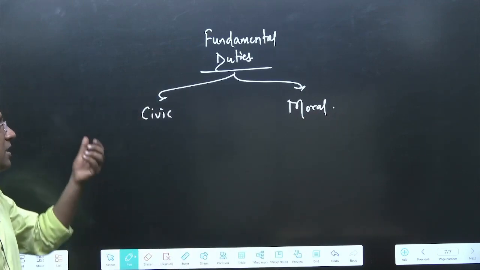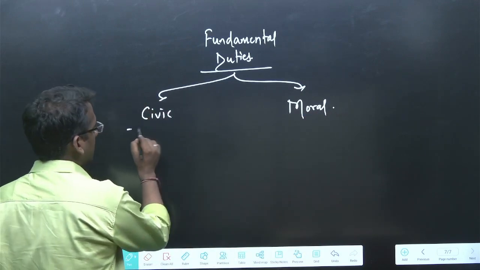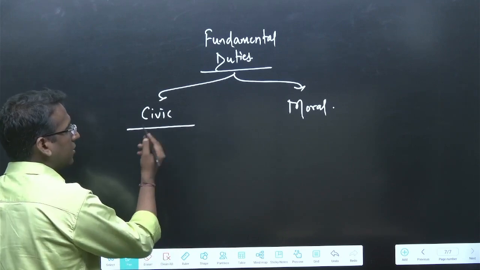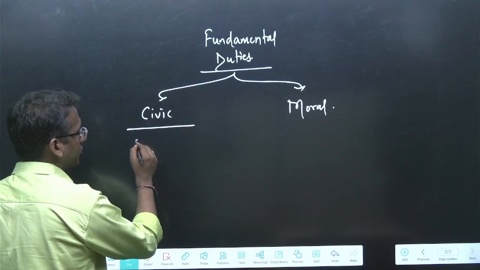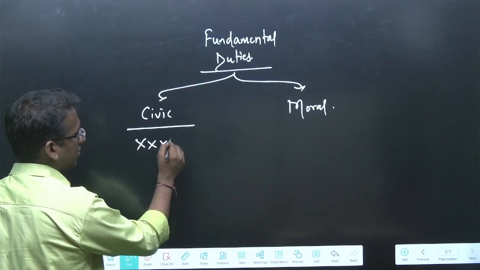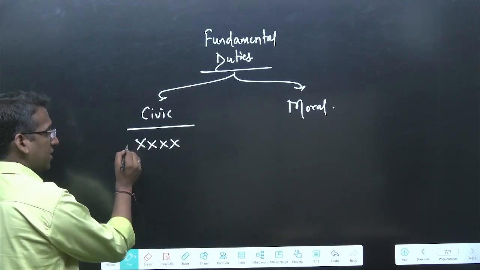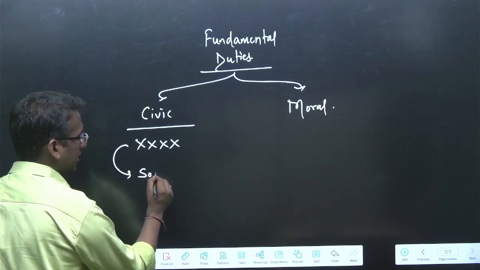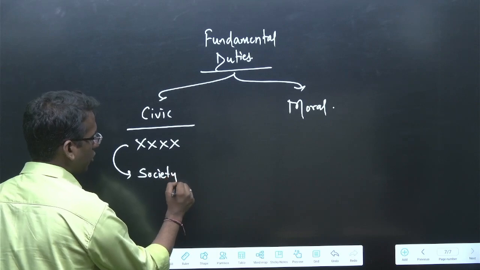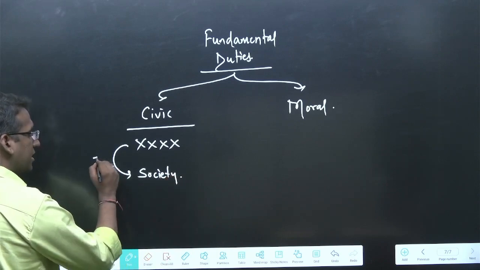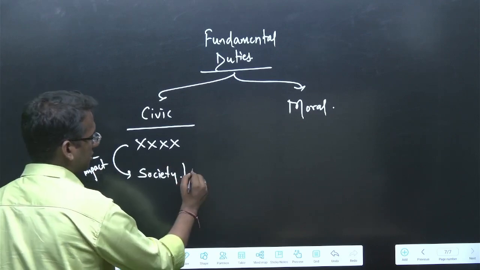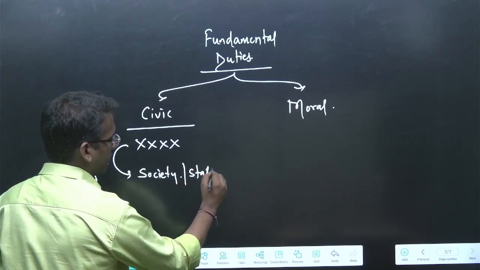Now, what is civic and moral? See, suppose some of the duties are not performed, right? People did not perform the duty. Now, these are the duties which, if not performed, are going to impact the society negatively. Society or state. This is going to have a negative impact on society, right? Or on the state, right?